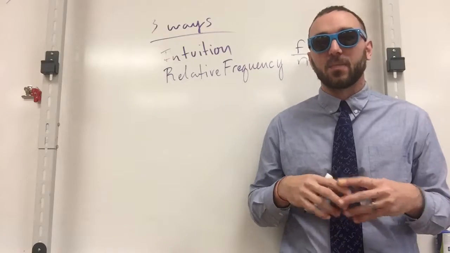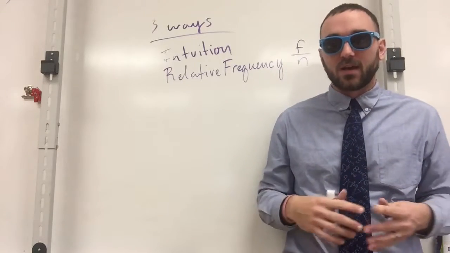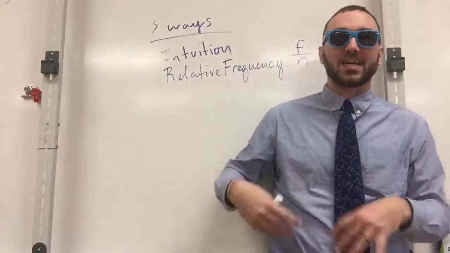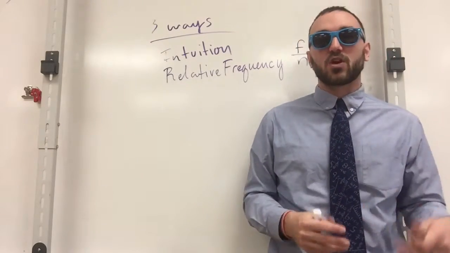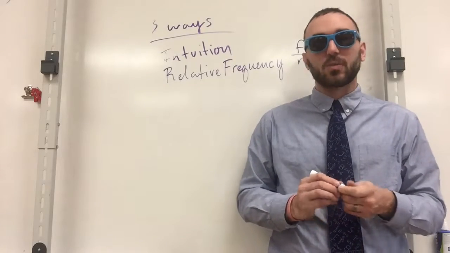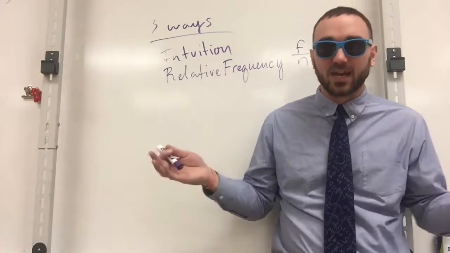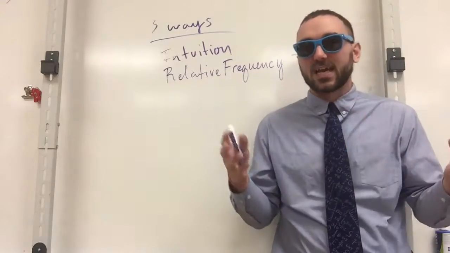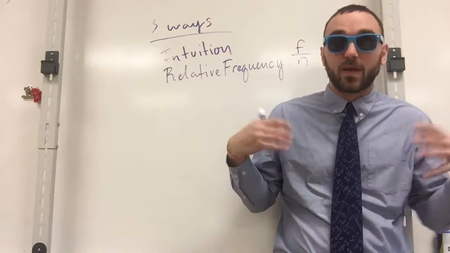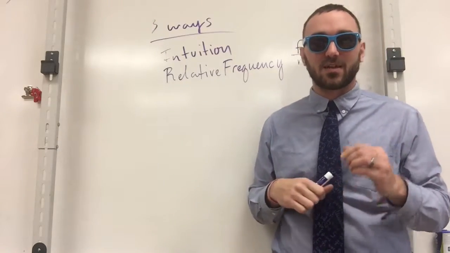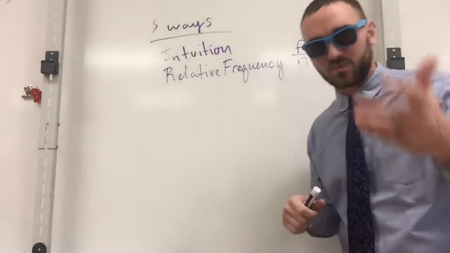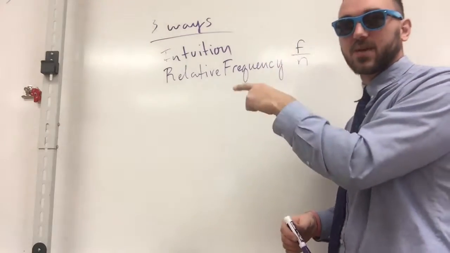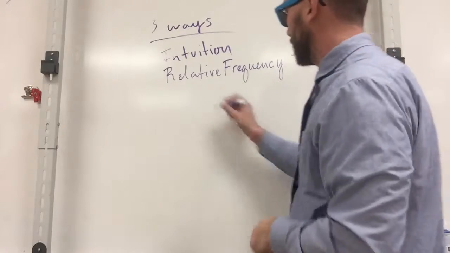When we have an event happening, typically an experiment, we are going to be looking at the relative frequencies of something occurring and then applying those to predict things that would happen in the future. So if you go in with the knowledge that a certain player has an 80% chance of shooting the basketball and making it in, then you know that out of every 10, he's going to make 8, right? Should make 8. And that's relative frequency and going more into the theoretical and experimental probabilities that we are going to talk about next. Okay, so that's the first way is intuition, second way is relative frequency, and then the last way